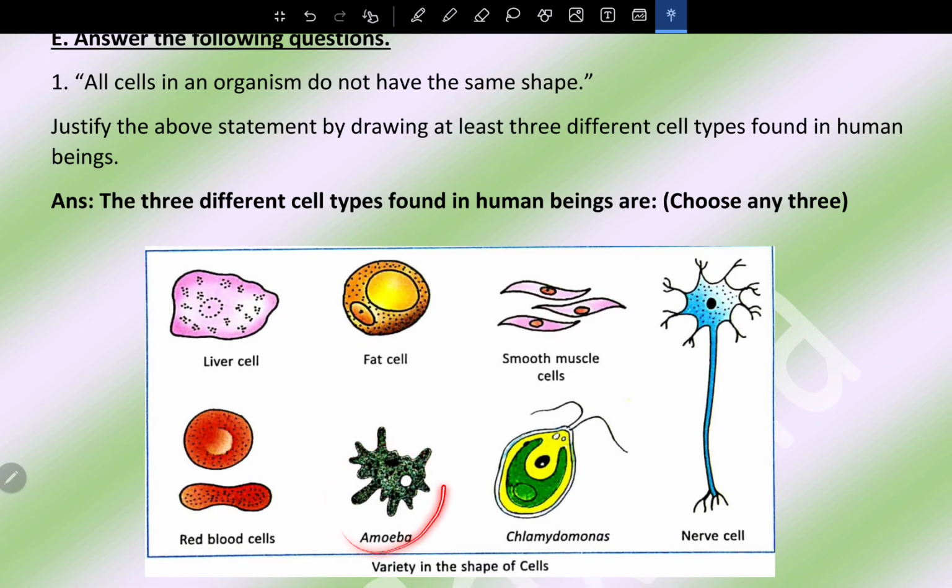Dear children, this amoeba and chlamydomonas are not human cells. So you have to choose from this, or this. Out of these 1, 2, 3, 4, 5, out of these 3, you may choose any 3, except these 2. I should better cut it. These are not human cells.